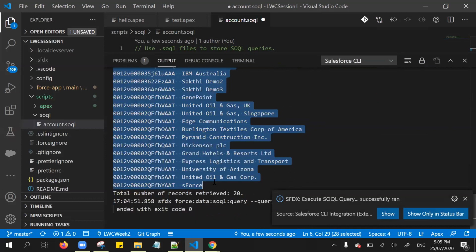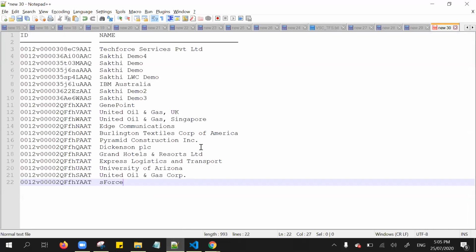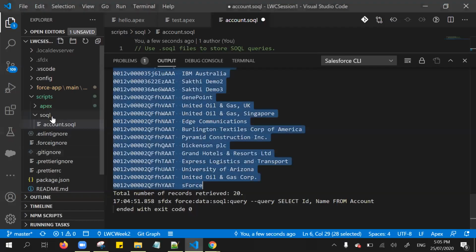Maybe we can install some plugins in Google Chrome to copy the values, but this is a very easy way to copy and paste into Notepad or Excel, right? That is one thing. Even here you can create n number of files, but make sure the extension is .soql.